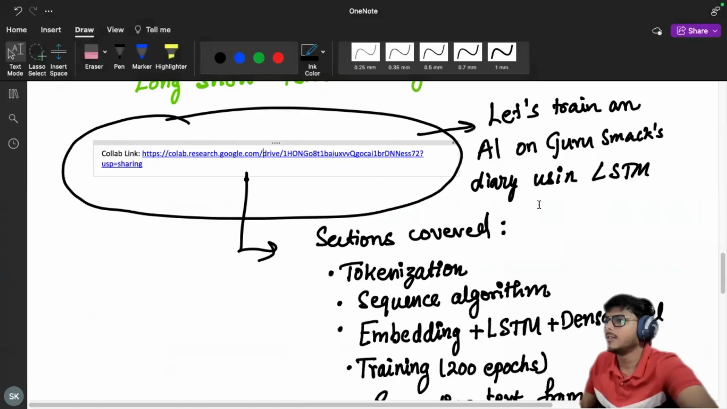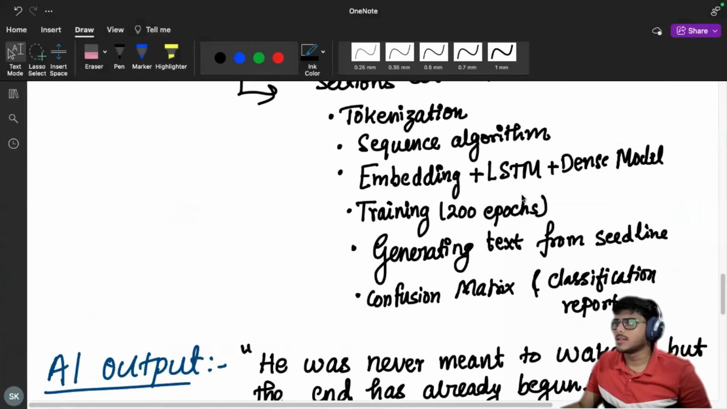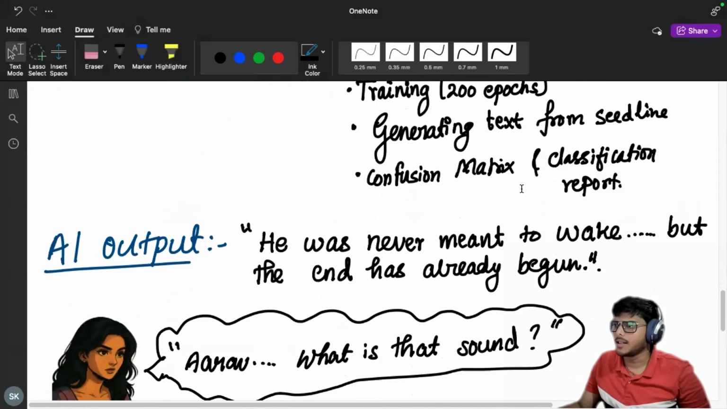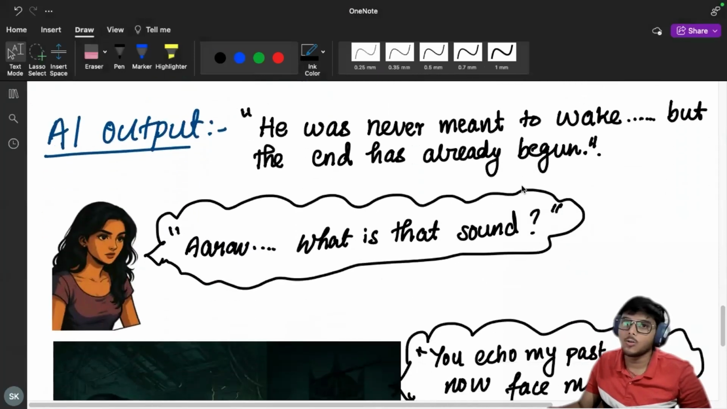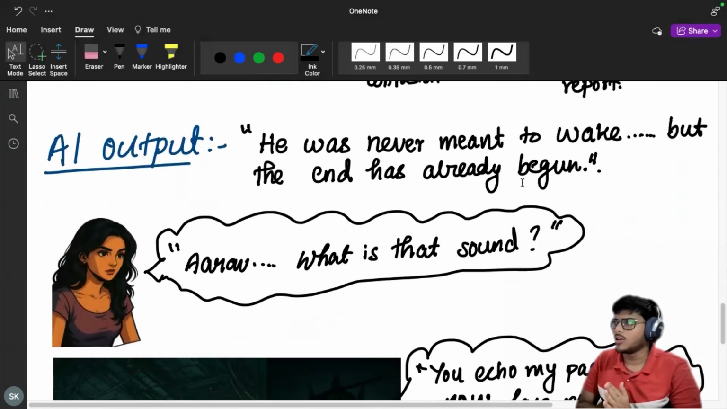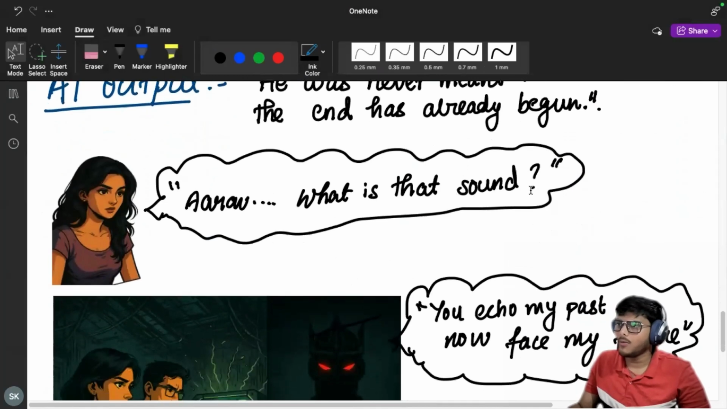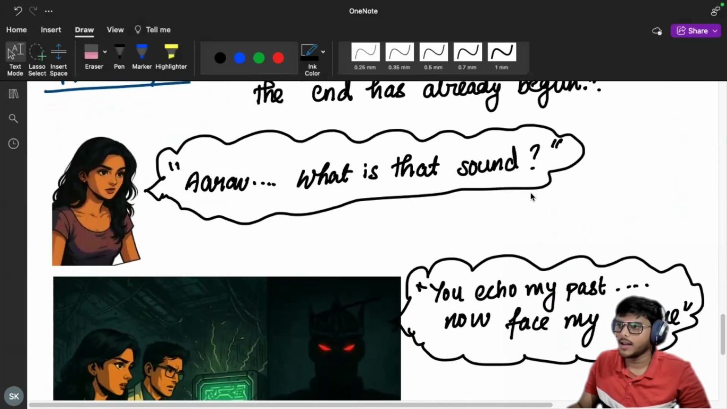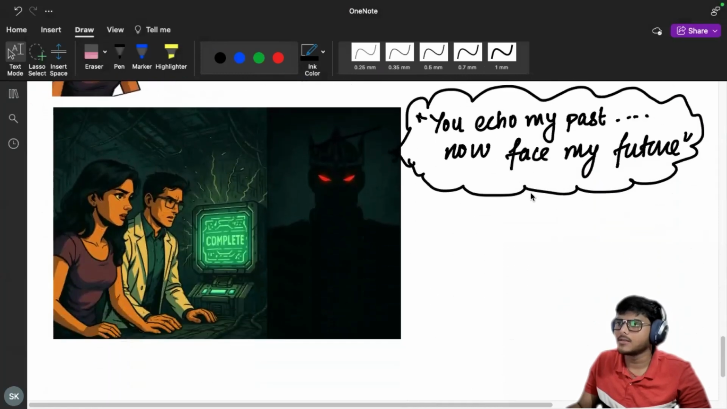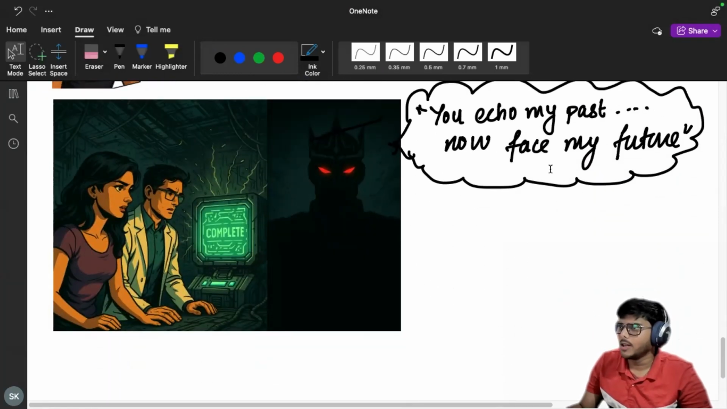Okay, we were here. These were the sections that we covered right now. And then suddenly an AI output appears. "He was never meant to wake, but the end has already begun." Nisha, Arav, what is that sound? Then Titan makes his appearance, robotic eyes glowing, and he says, "You echo my past, now face my future."